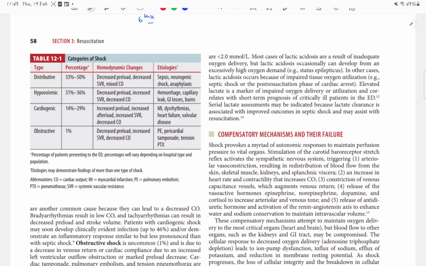Hypovolemic, you know why it happens. There is decreased preload and decreased cardiac output. Cardiogenic, again due to decreased cardiac output. Obstructive is rare. It is also primarily due to decreased cardiac output. Causes, you know, distributive is sepsis, anaphylaxis, neurogenic. Hypovolemic is hemorrhage, capillary leak in dengue, GI loss, burns, anything that is causing fluid or blood loss or extravasation into the extracellular fluid.